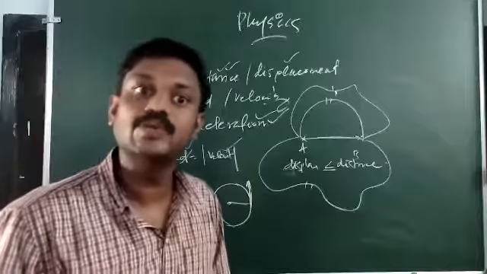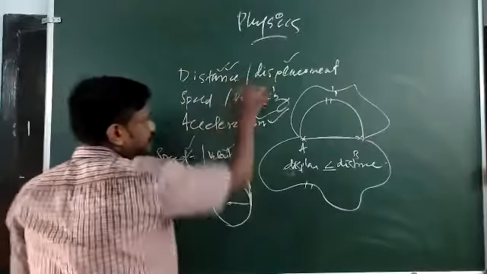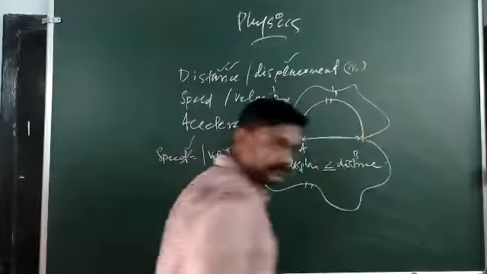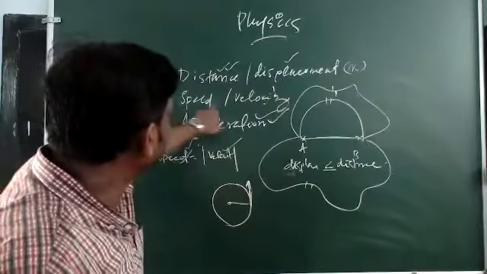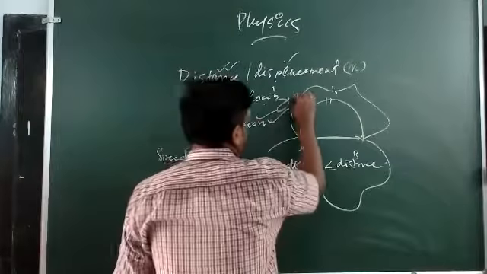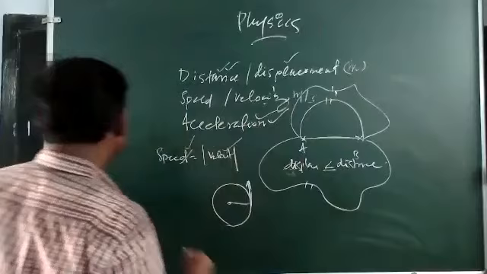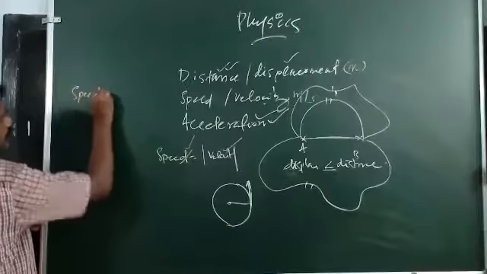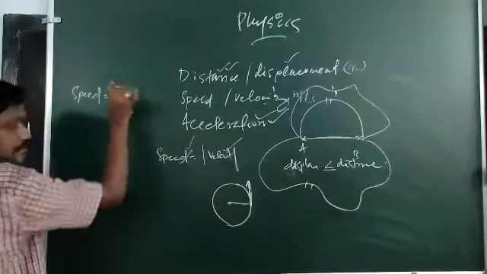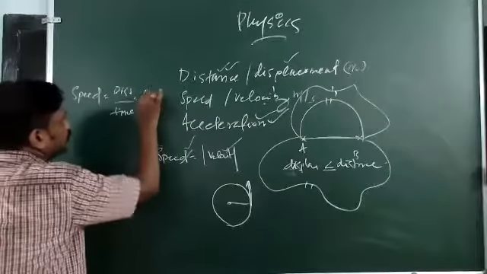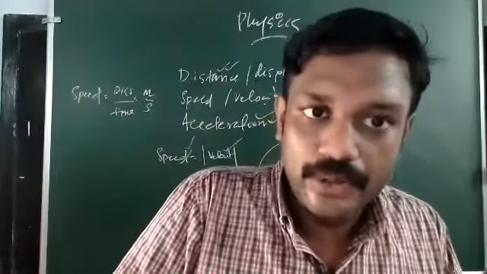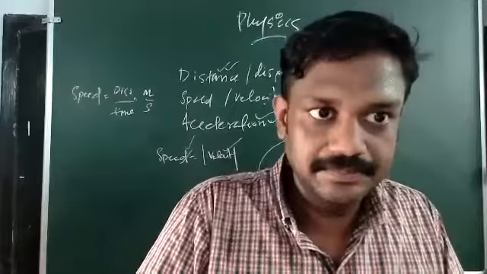So in all these terms, you have to define the unit also. Distance and displacement are both measured in length, so the unit is meter. Speed and velocity are the rate of change of distance, measured in meter per second. Speed is distance divided by time. Distance is measured in meter, time is measured in second, so meter per second is the unit of velocity.